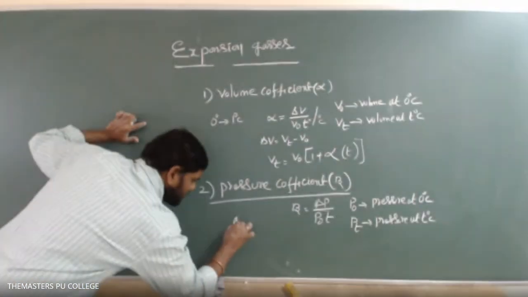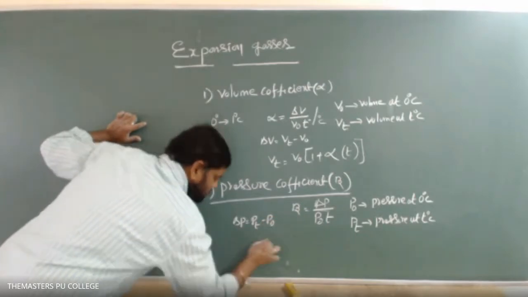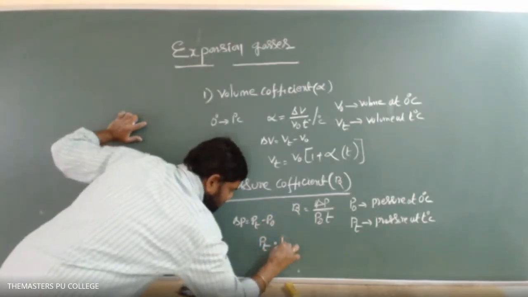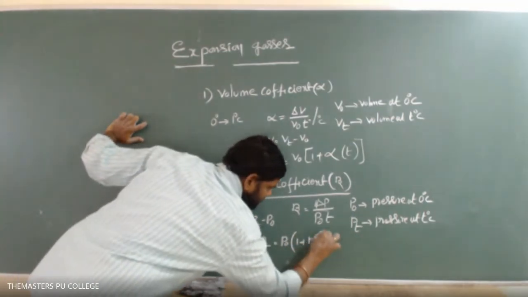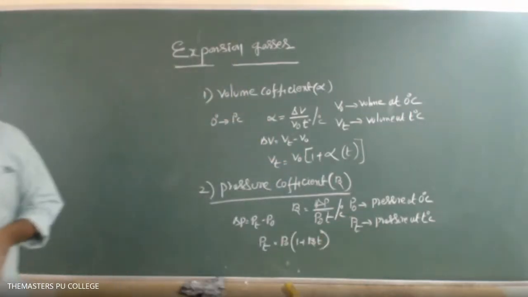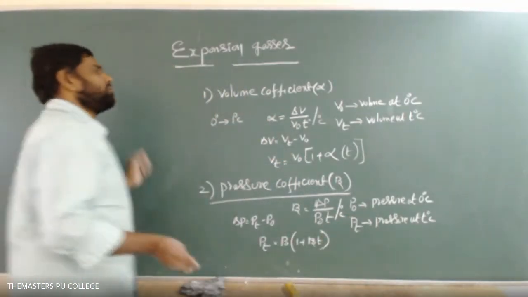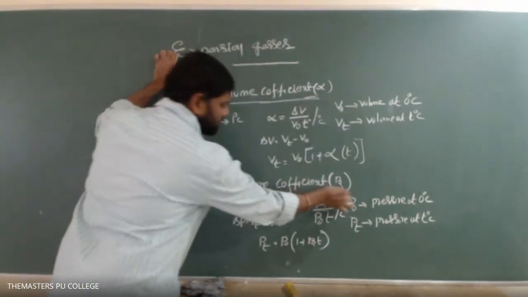From this, delta P equals Pt minus P naught. Therefore Pt equals P naught times (1 plus beta T). This is also per degree centigrade. So just have a look at the volume coefficient one more time, and the pressure coefficient one more time.